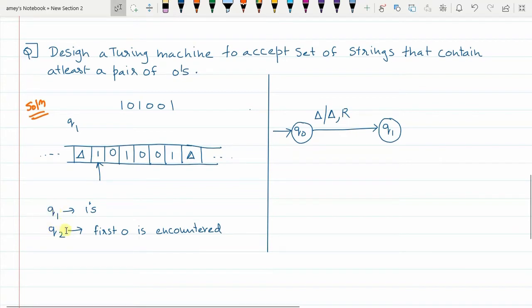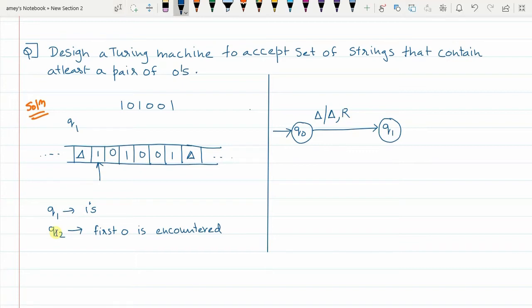Now from Q1 state, when will the machine move to Q2 state? The machine will move to Q2 state when at least one 0 has been read. Reading one 0 heightens your probability of success, because once you get one 0, there is a probability that immediately next you will get another 0 and go to the accepting state, right?